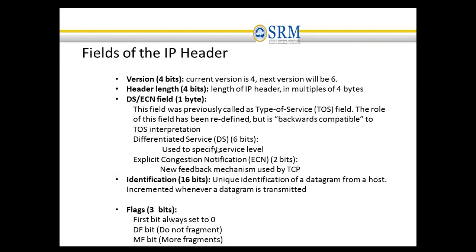Quality of service means giving priority to the IP packet, whether it is text communication, audio communication, video communication, or live streaming. Based upon that, quality of service will be decided. So this defines the priority of the IP packet. And then there is explicit congestion notification, which is for notifying the congestion to the other end.